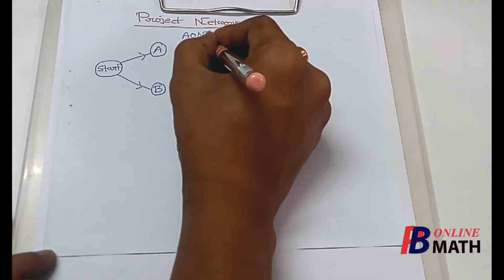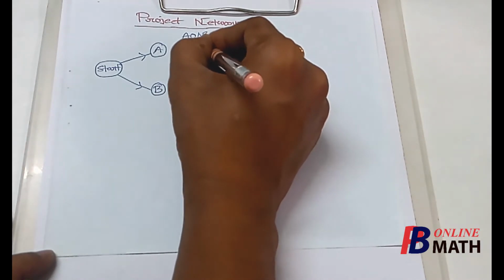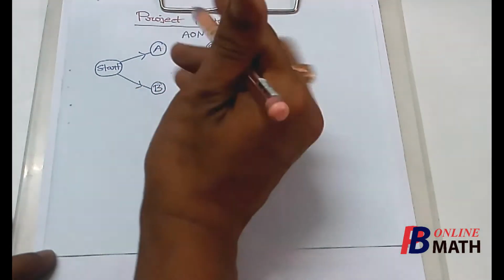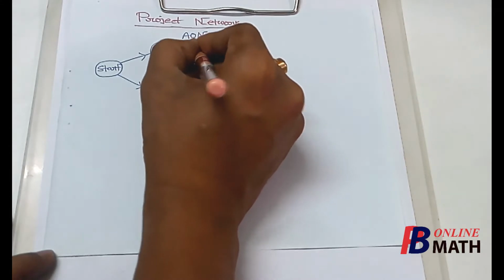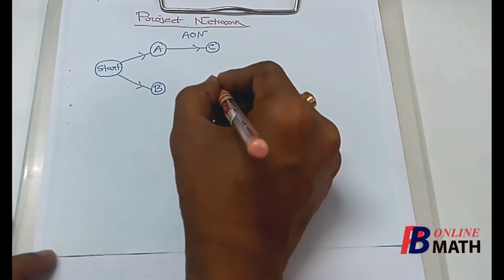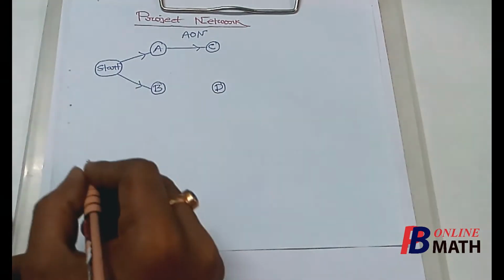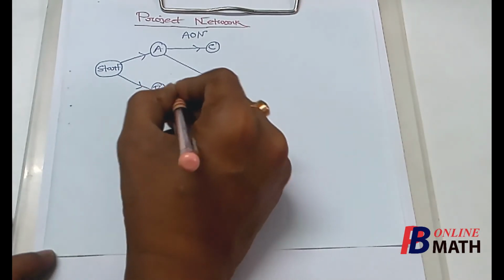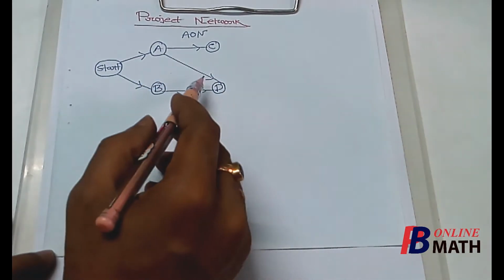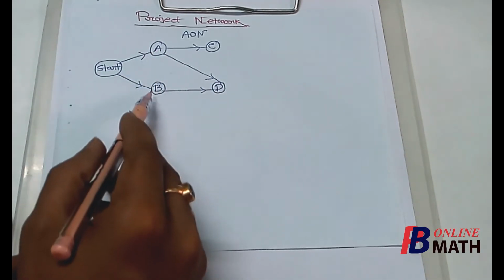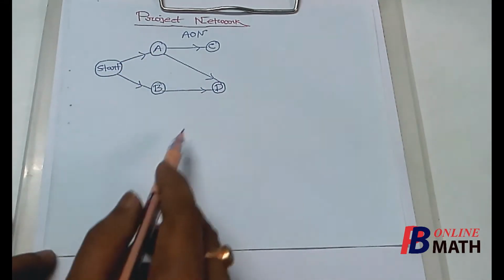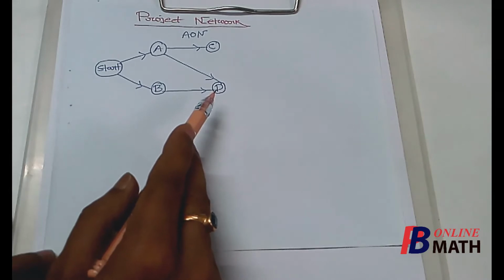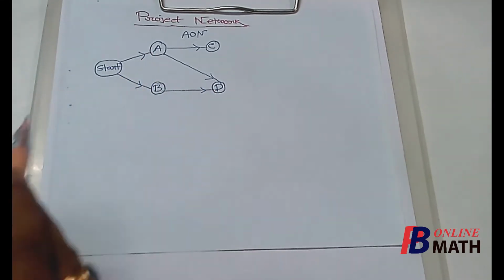So we represent the activity C by this node C, and it is given that the activity C has only one immediate predecessor, that is A. So we connect these two nodes by this directed arc. And it is given that the activity D has two immediate predecessors, which are A and also B. So we connect the activity D from these two activities A and B by these directed arcs. So the activity D can be started only if both the activities A and B are completed.